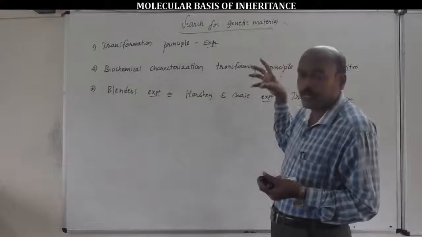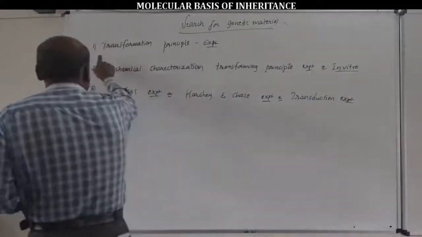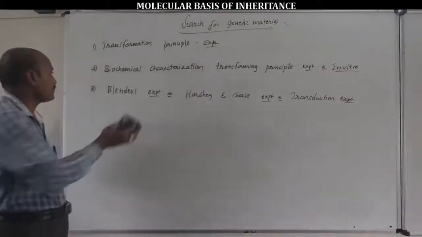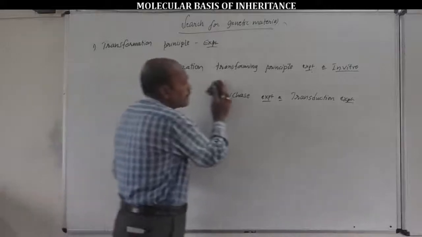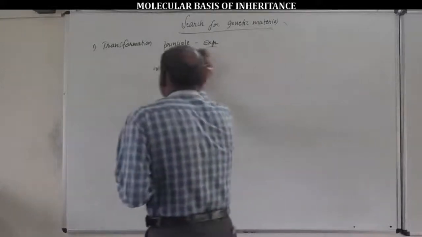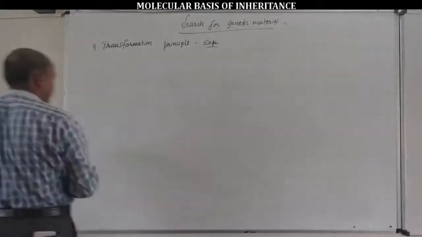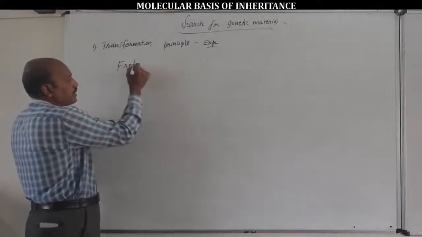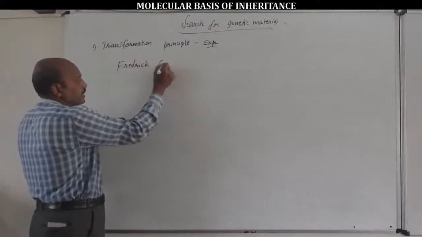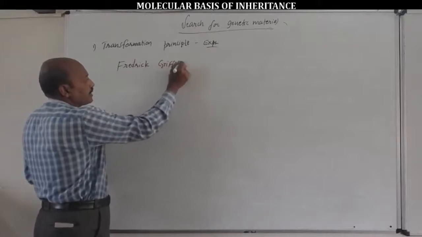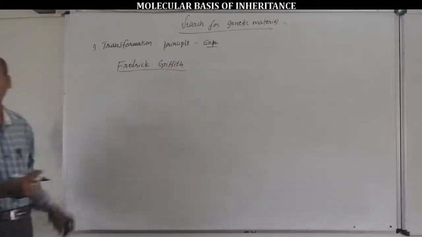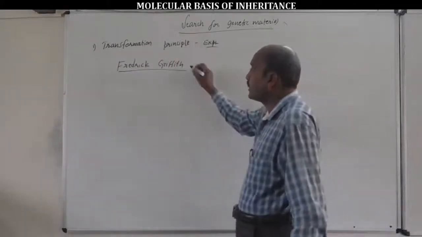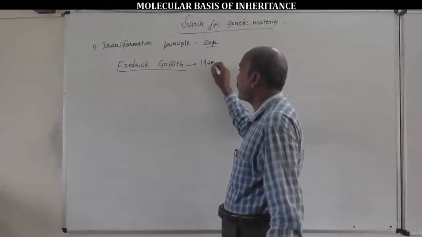Out of the three types, we are going to first take the transformation principle experiment. The transformation principle experiment was conducted by Frederick Griffith in 1928.